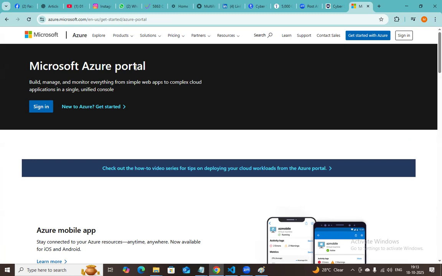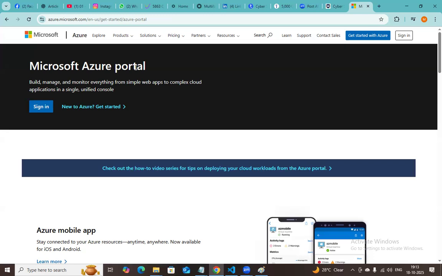You can create a free account in Azure, I think. After creating the account, if you want to work with different kinds of services, then you need to pay money to get access. When you pay the money, you get access. That is how they authenticate you, authorize you, and give the application permissions to you.